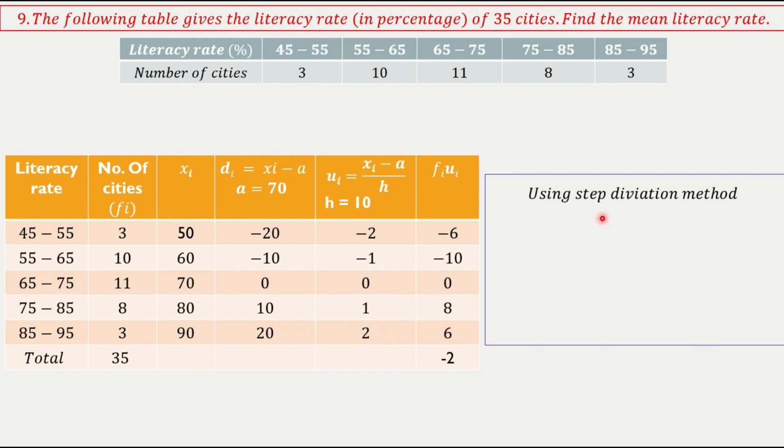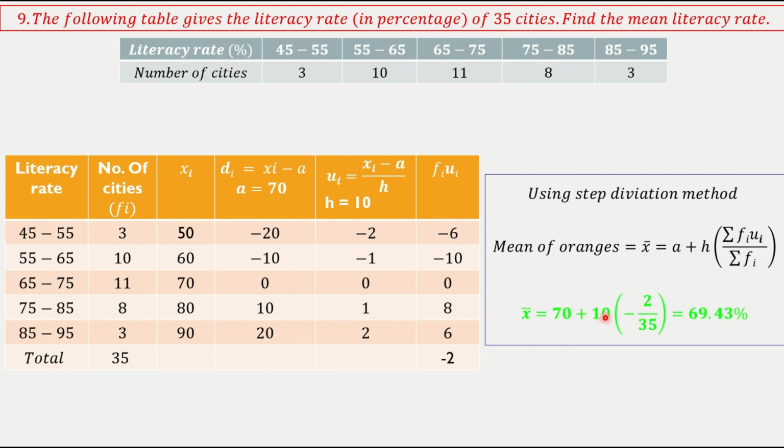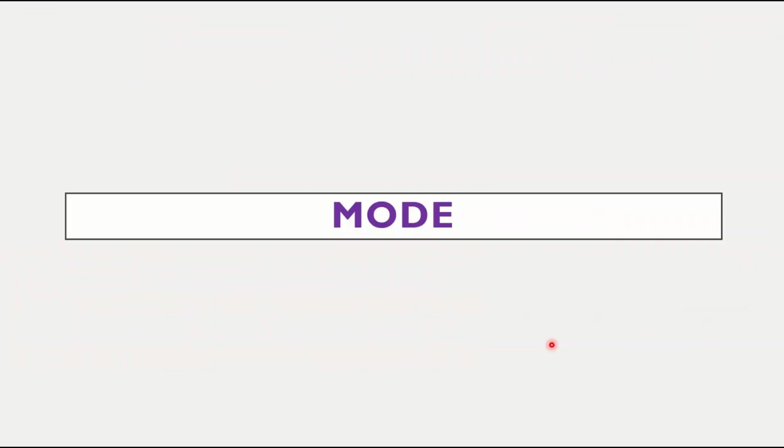Now using the step deviation method, the mean is 70 plus sum fiui by sum fi into h, which is -2 by 35 into 10, so minus 20 by 35, plus 70, which is 69.43 percent, the mean literacy rate. Okay, next. These are the examples. Almost all the problems, you can choose any method to solve. Just for your example, in case in the examination they ask for a specific method, then you know how to do it. Now let's learn about the mode.